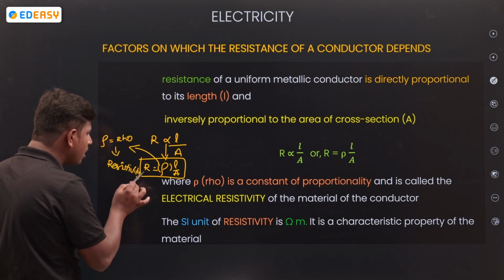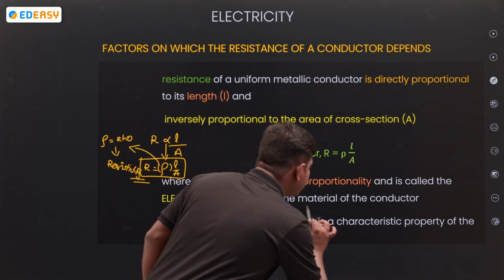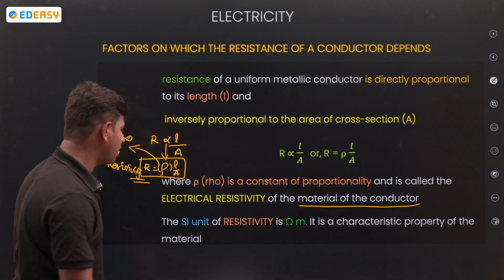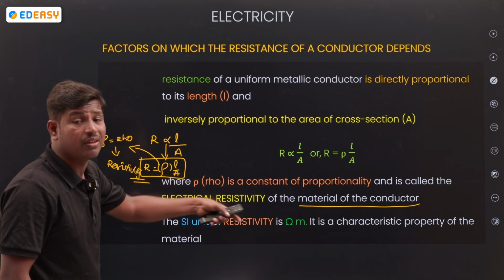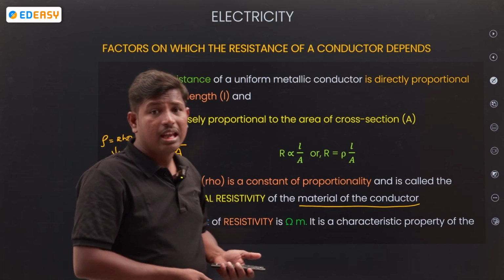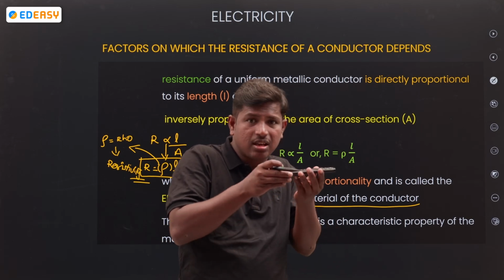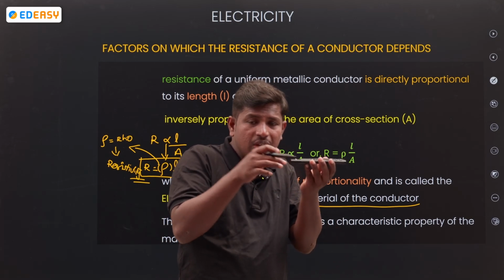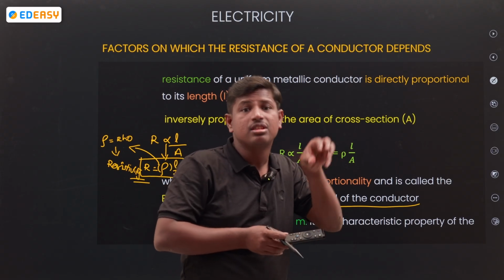Okay, what we call resistivity. So resistivity is what? It's a property of the material of the conductor. Electrical resistivity is nothing but what? It's the material of the conductor. Which material you take? It depends upon the nature of the material also, right? If you take plastic, how will the opposition be? If you take wood, how will the opposition be? It's the resistivity of the material.